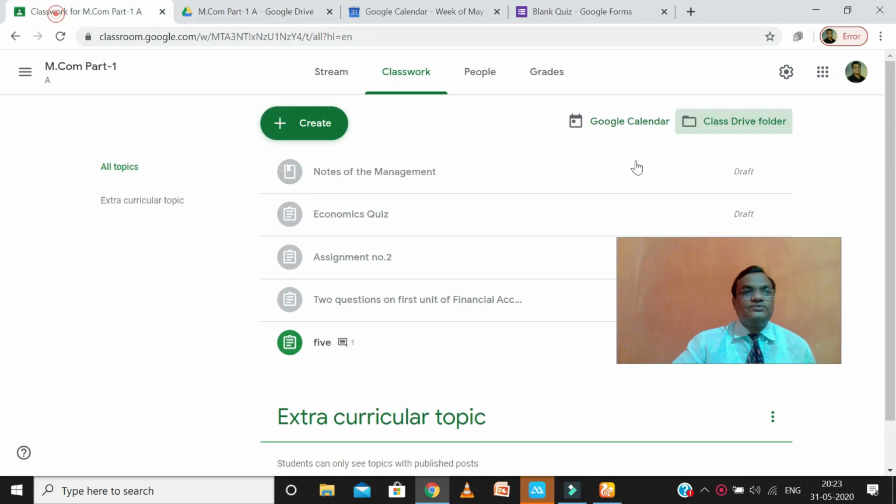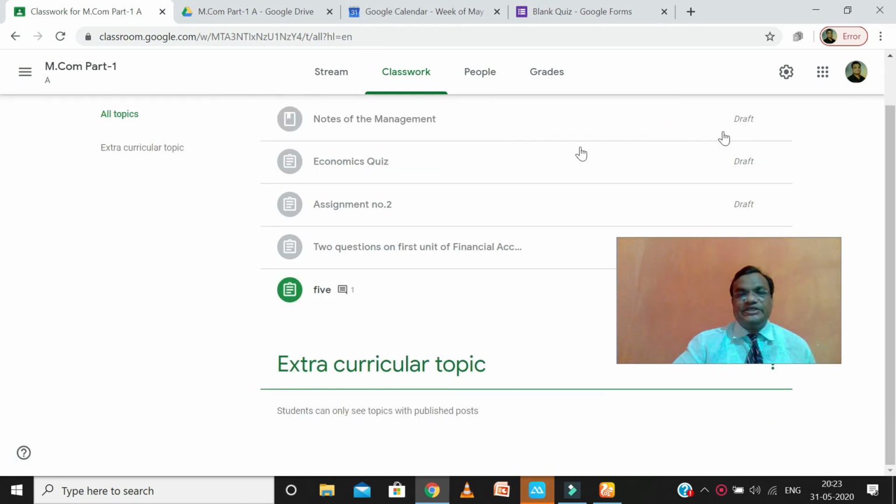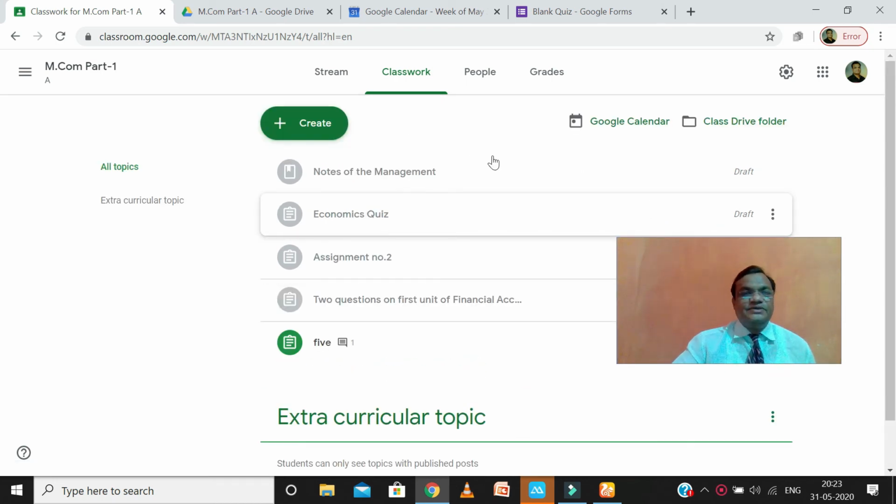Now I come back to the class drive folder here. All activities we can also see here. These are the main features.